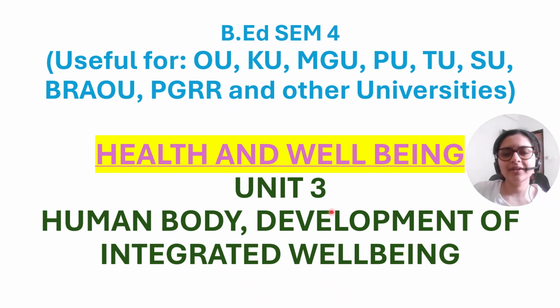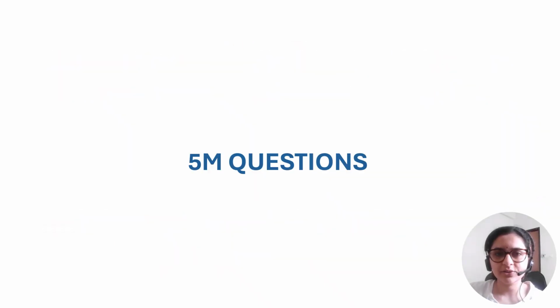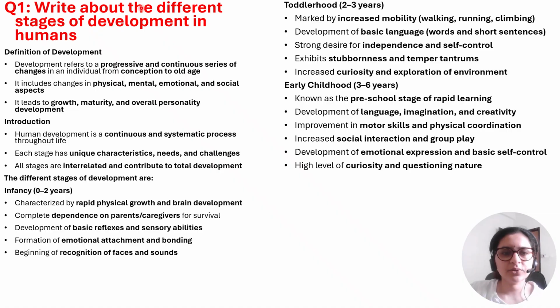Today we are going to see one more chapter, the last chapter in health and well-being, that is human body development of integrated well-being. So let us look into the 5 marks questions. The first question is, write about the different stages of development in humans.